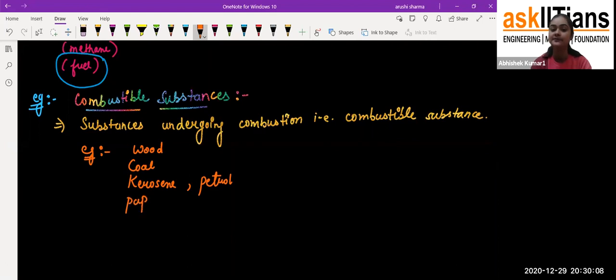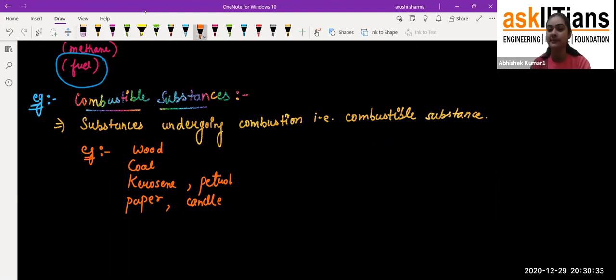Paper is there, candle is there, exactly. Whenever we use a candle, it starts glowing and we get light from it. Nowadays we have inverters and generators for when there is a power cut.